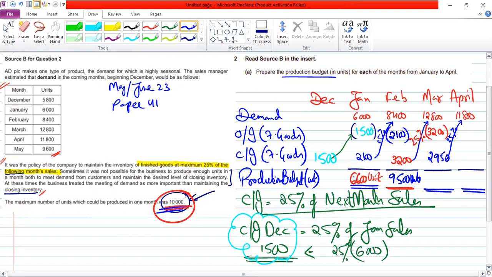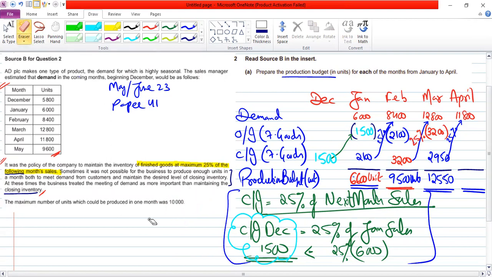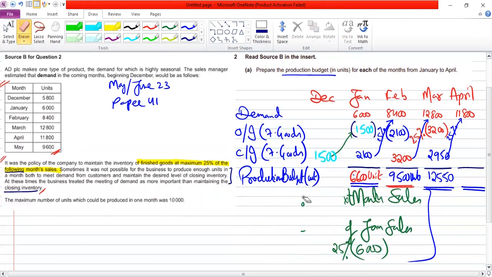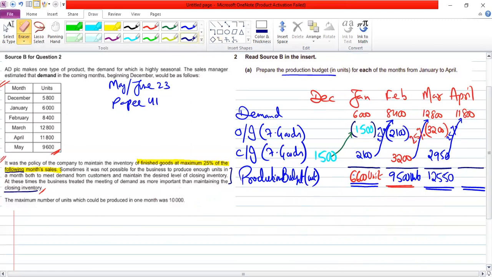The answer is 12,550. Problem. Am I right or wrong? Yeah, right. Now let's solve this problem together. You noted the green color working? This working you noted? Yeah. Okay. Now the problem is what? What is the problem?